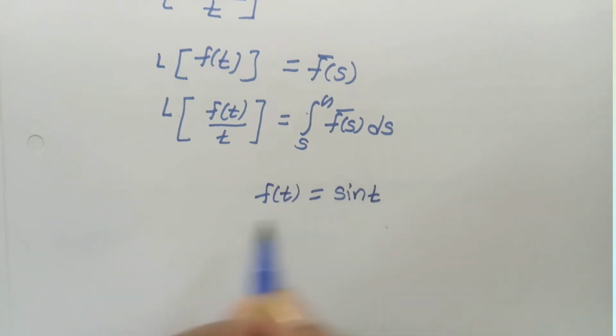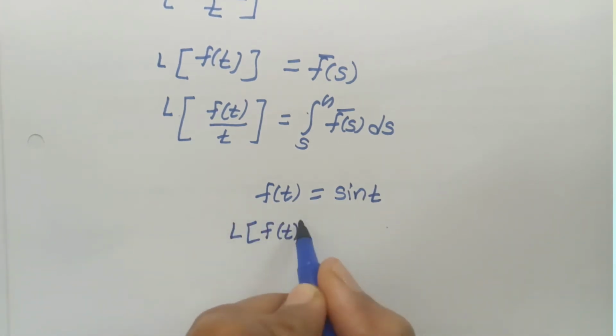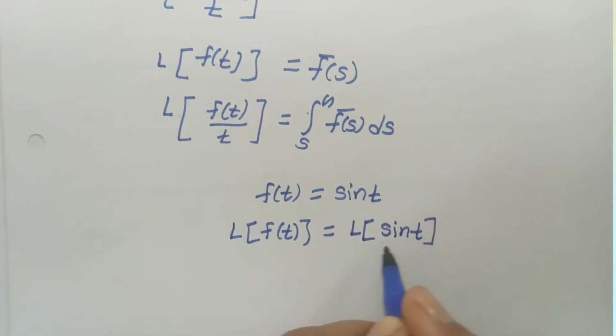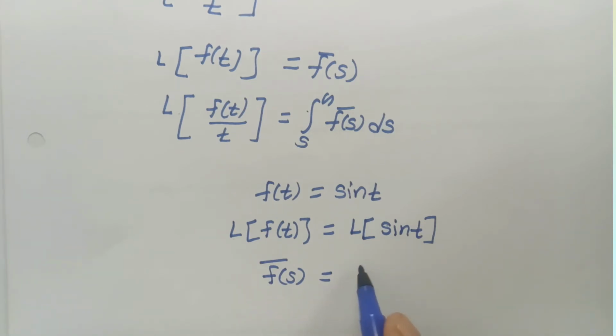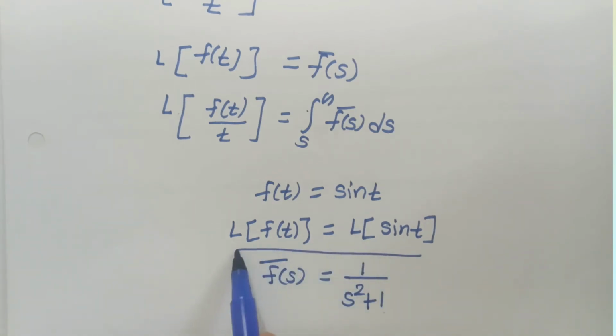sin t. Now apply Laplace on both sides. So Laplace of f of t is equal to the Laplace transformation of sin t, and we know the standard formula for sin t. The left hand side is nothing but f of s bar, and the right hand side is 1 upon s square plus 1, because Laplace of sin at is a upon s square plus a square. But here the coefficient of t is 1, that means our constant a is equal to 1. This is nothing but the value of our function f of s bar.